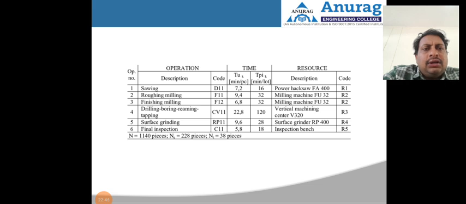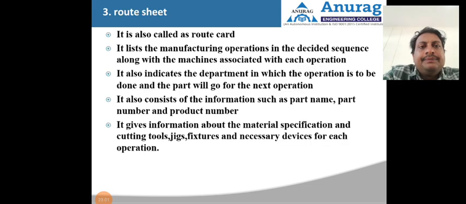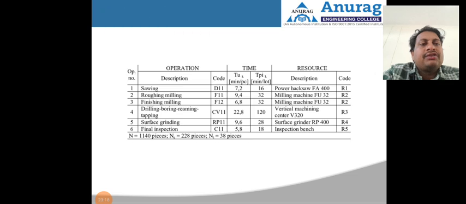After that we have surface grinding. So here we need to find the sequence of operations. We need to fix the manufacturing operations and their sequence. The route sheet gives the manufacturing operations and the decided sequence along with the machines associated with each operation. It lists them and gives the machine associated with each operation.